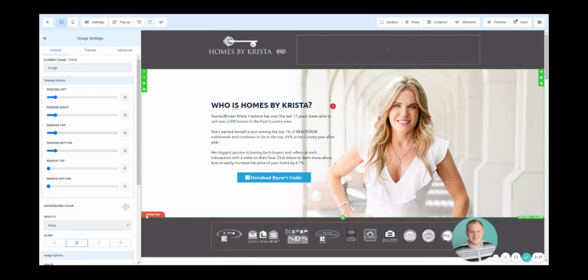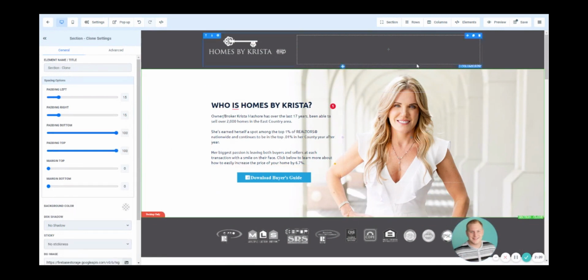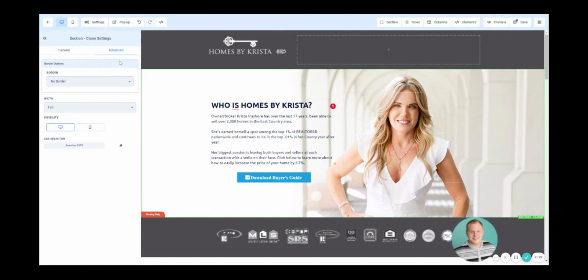Now, one of the things that I can see right out of the gate is that this is showing as desktop only. So let's show you guys how to make sure that you can have this populate on mobile as well as desktop. Because if you're making a template from scratch and you're going through and making it your own and customizing it, you definitely want to make sure that it's available on mobile, because we know that over 95% of our traffic that we see on a regular basis from social media platforms or from anywhere that you're going to be posting these links, primarily, it's going to be coming from mobile traffic. So we want to make sure it's ready for mobile devices.